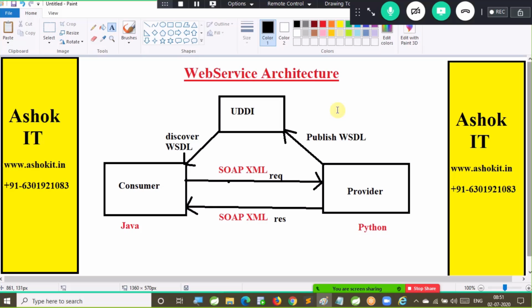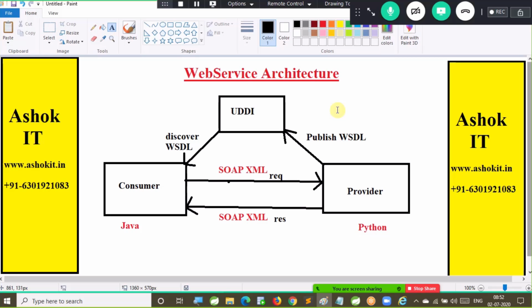How many ways can we start the consumer development? Two ways. One is stub-based consumer, another one is dynamic proxy consumer. In the industry, the recommended approach is the stub-based consumer because it is easy to develop. Now, once the consumer development is completed, the consumer will send a request to the provider. Always the request will be sent from consumer to provider. In which format? Is it in the object format?